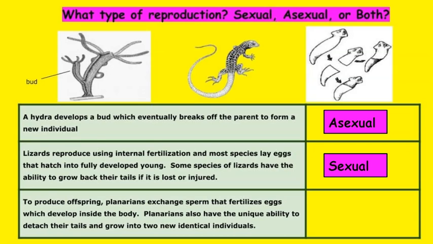Then it says on the planaria, to produce offspring, planarians exchange sperm that fertilizes eggs which develop inside the body. That's describing sexual reproduction. Then it goes on to say they also have the unique ability to detach their tails and grow into new identical individuals. That's describing asexual reproduction. That's describing regeneration, fragmentation. So this is the only one you should have put both on.